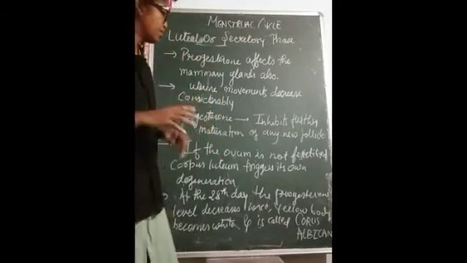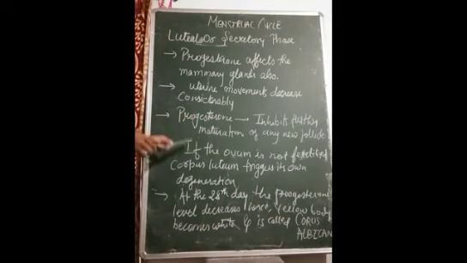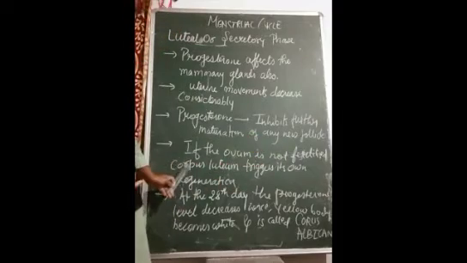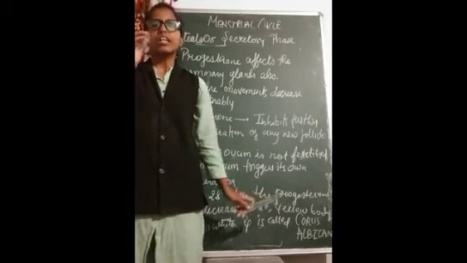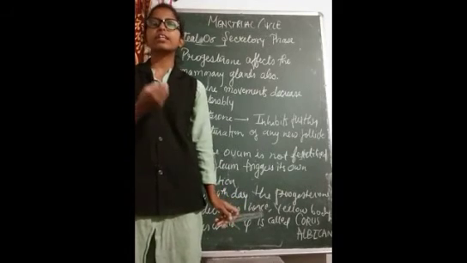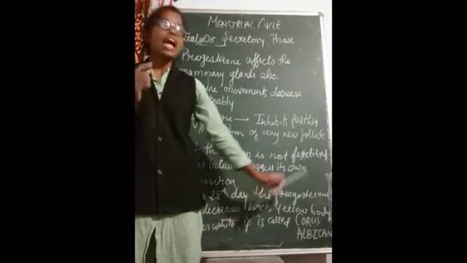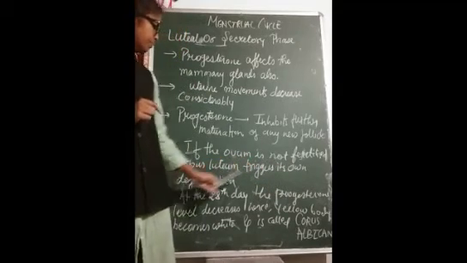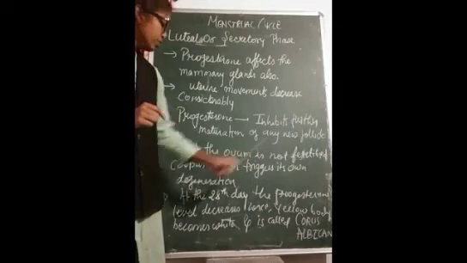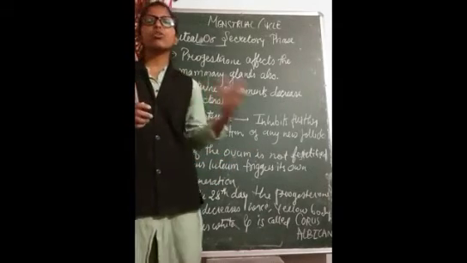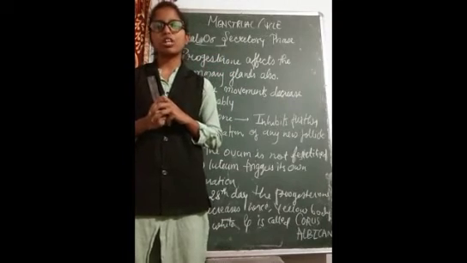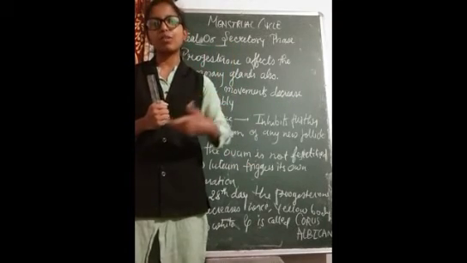So if the ovum is not fertilized, then what will happen? The corpus luteum is there. If it is not fertilized, then the corpus luteum will secrete its hormones continuously, so there will be an increased level of progesterone.